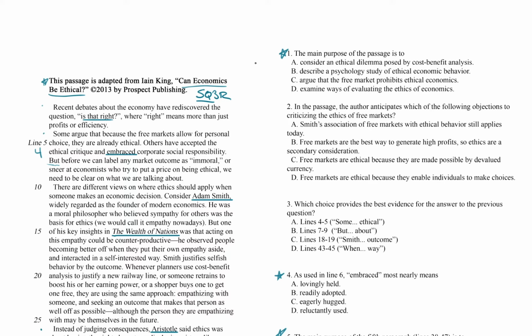We have now surveyed the passage, and now I want you to ask yourself, Q, a question. What's this passage about? What are we trying to figure out here? What's the question being asked, or what are the claims being made in this passage? And honestly, I think we know that. It's right there in the title of the piece. It's trying to answer the question, can economics be ethical? And then it's trying to run down different claims to how it can be ethical. And I know we have at least 3 ideas that are in tension with each other. And that's, again, just from a quick skim of the passage. There's a lot you can pick up with a quick skim like that.